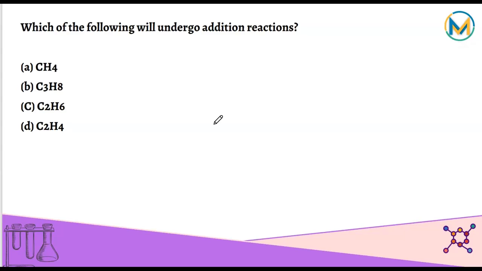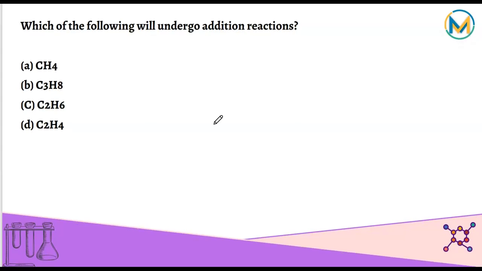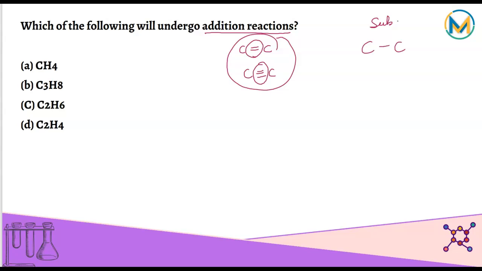Next, which of the following will undergo addition reaction? So addition reaction will happen only if the carbon compound has either a double bond or a triple bond, because then only the bond will break and more compounds will get added. If it's an alkane, if it's having only a single bond, then substitution reaction takes place. Addition does not take place. Addition only takes place when it's having a double or a triple bond. So this is methane, so this will not undergo addition reaction.